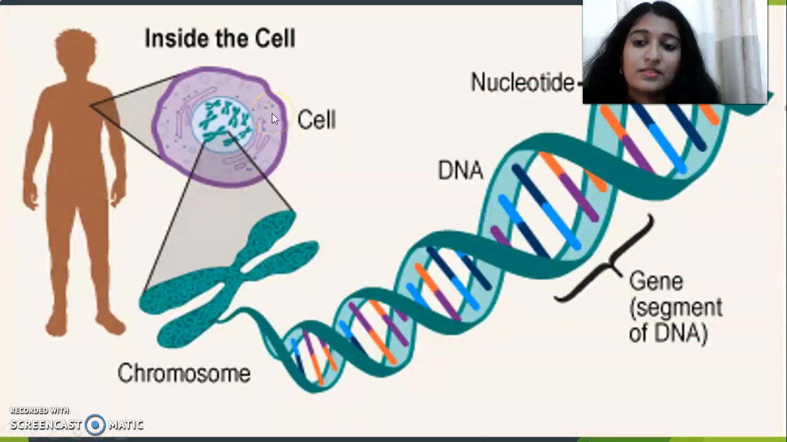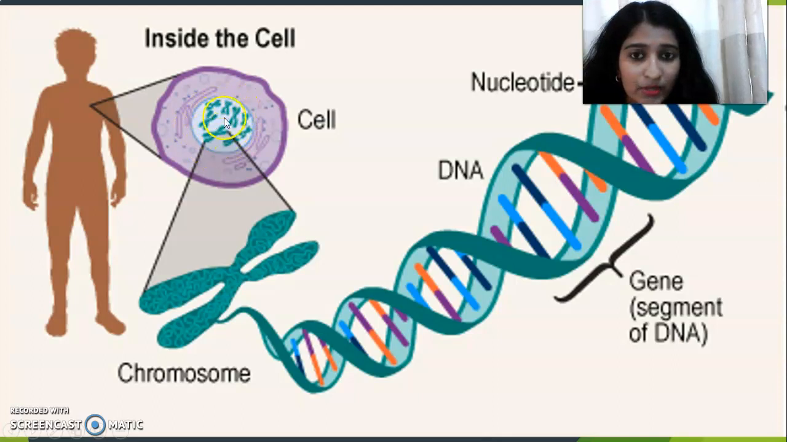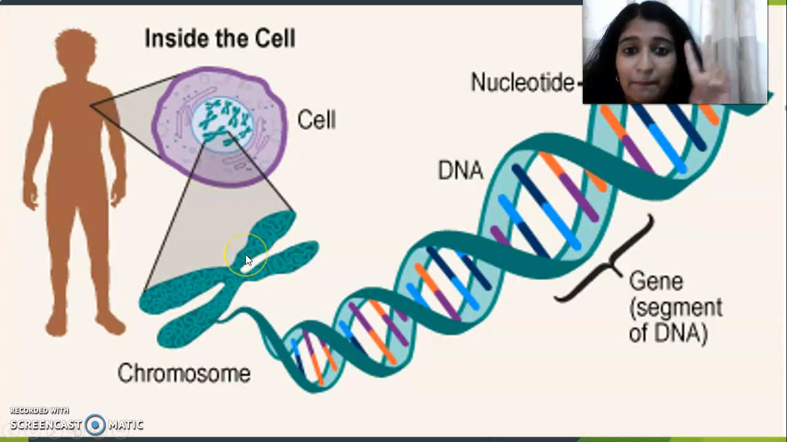We can see this is the detailed form. Every human body contains cells. This is called the cell. Inside the cell, this is called the nucleus. Inside the nucleus we have this structure. It is always found in pairs. You can see 1, 2. Chromosomes are always found in pairs. This is the enlarged portion.